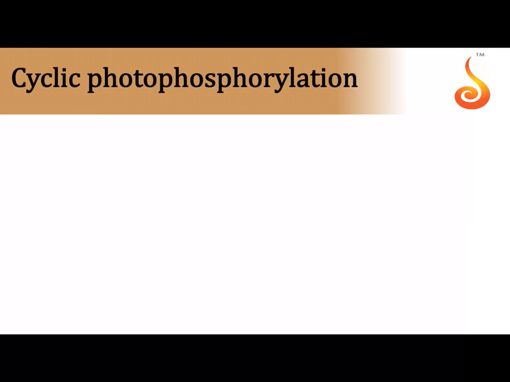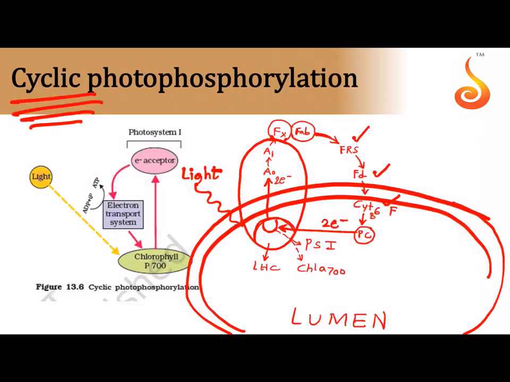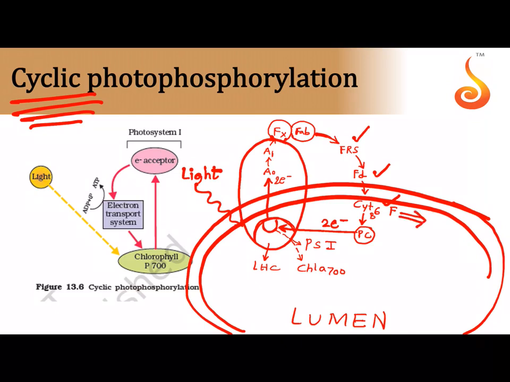Now the chemiosmotic model is what I was telling you. So I showed you the cyclic photophosphorylation. One important thing about cyclic photophosphorylation is there is no NADPH produced, but again when the electron is passing through cytochrome B6 and F, 4 protons are pumped from where to where? From the stroma, this is the stroma, to the lumen of the thylakoid. And I told you what is the use of these 4 protons. They will be used for the synthesis of, in this case, only 1 ATP molecule.